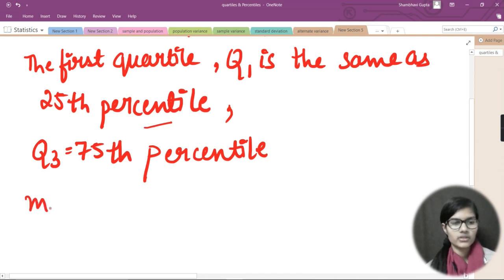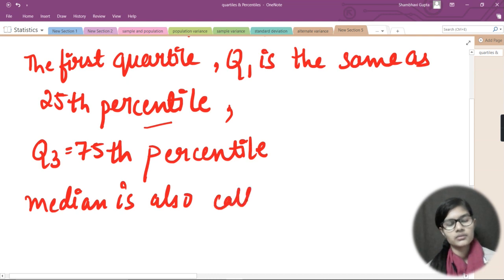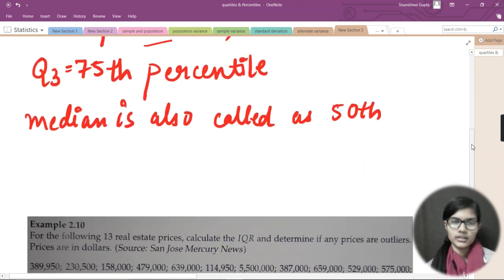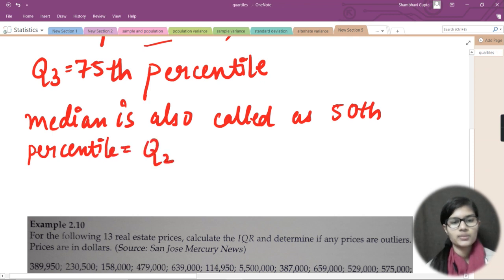So let me write a definition: median is also called the 50th percentile, and that is equal to Q2.